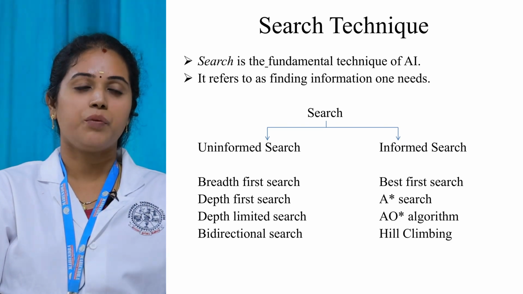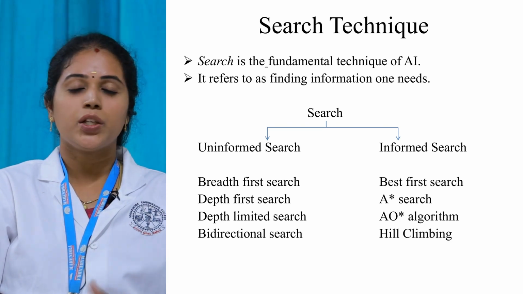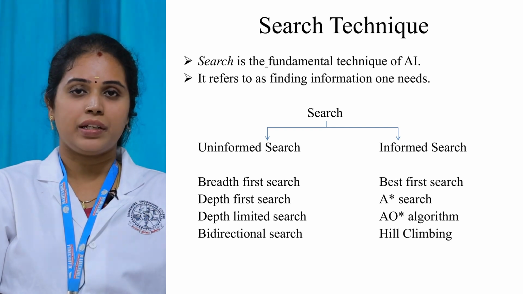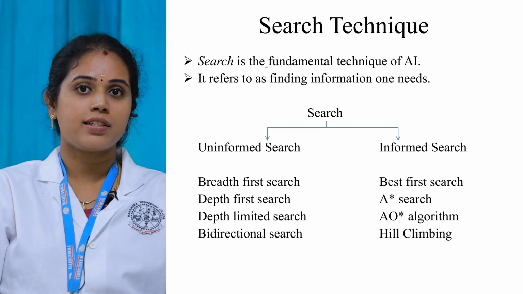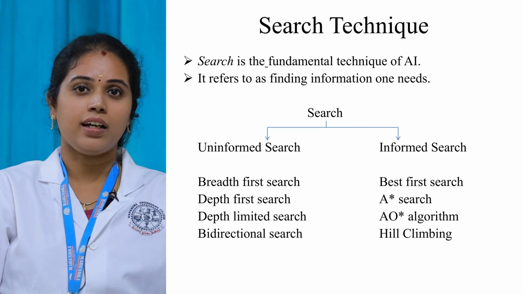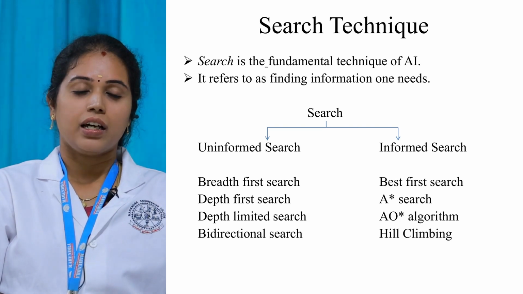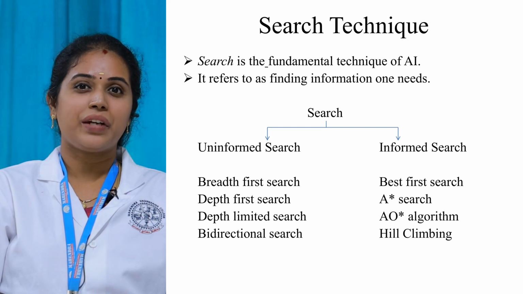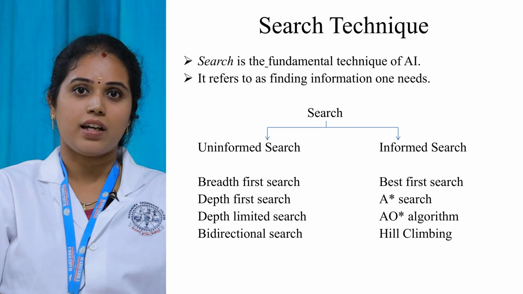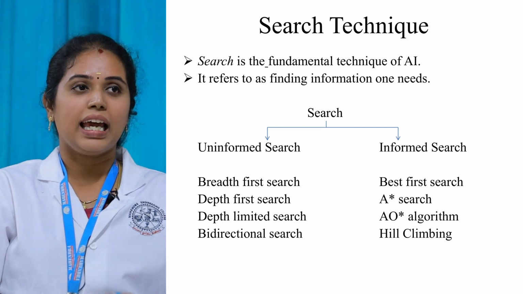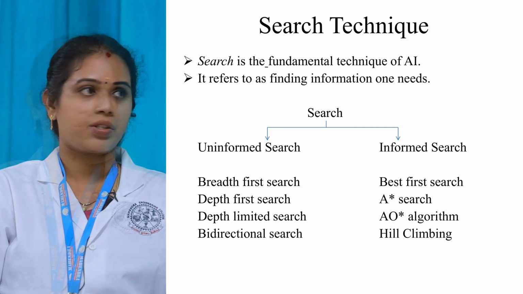Without domain knowledge, we are going to find the goal node. We don't know how the goal node will be, where it is located. This kind of information is not known to us. So with that, we are going to search for the goal element. And this uninformed search works in a brute force way, which is nothing but it is going to traverse the tree, how the goal element is present, where it is present, how you can find the goal element, everything in the form of tree structure.